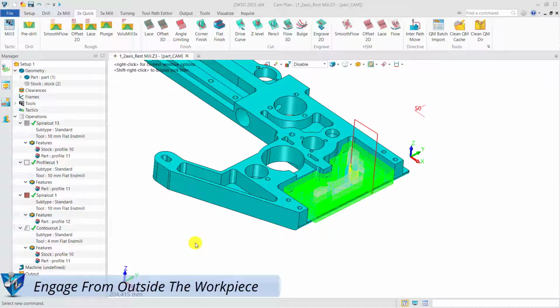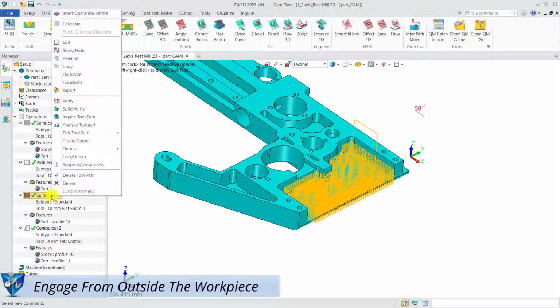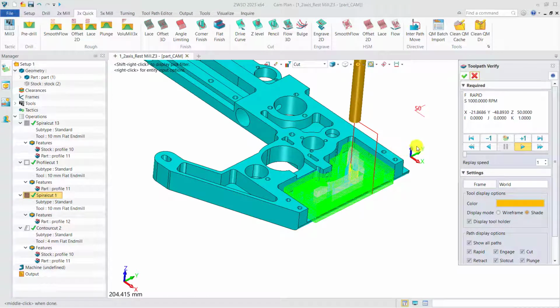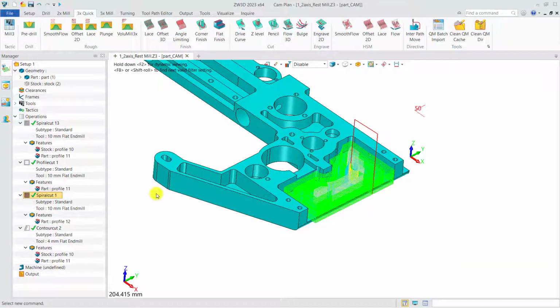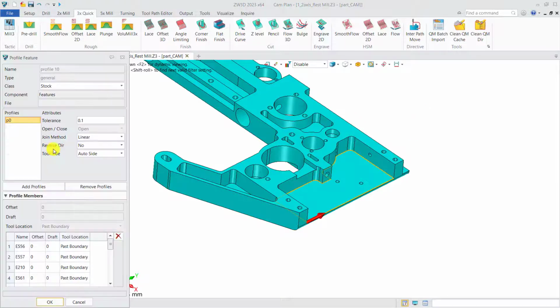Engage from outside the workpiece. In previous version, ZW3D two-axis milling can only generate the toolpath which is engaged from inside the workpiece. Then, in ZW3D 2023 version, it supports engage from outside the workpiece.